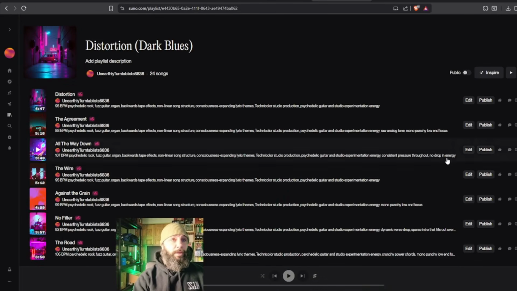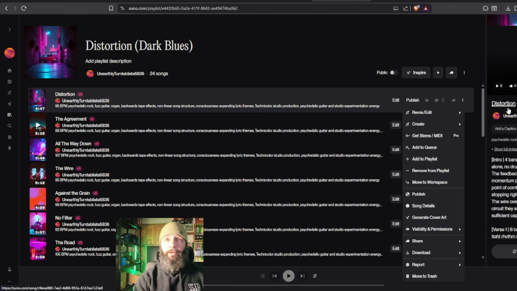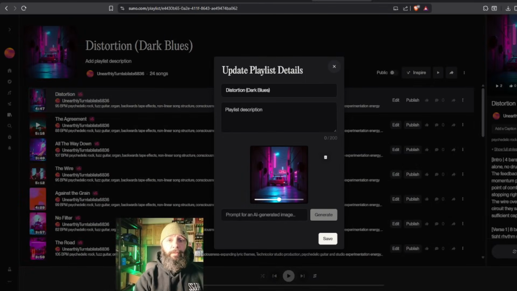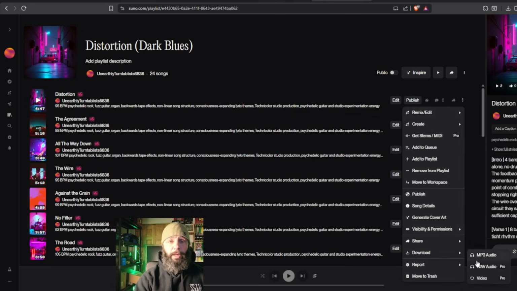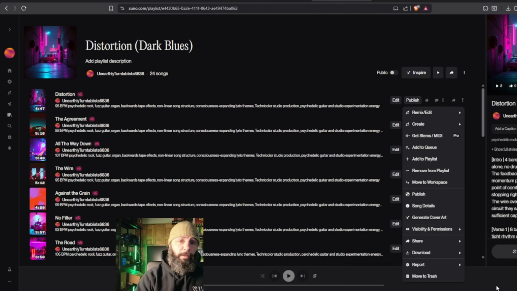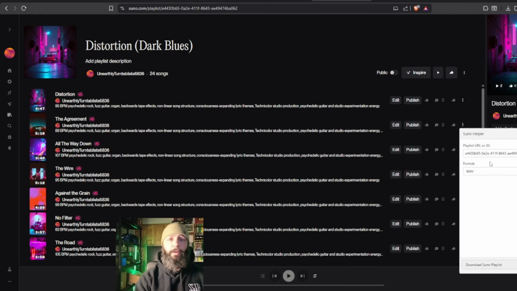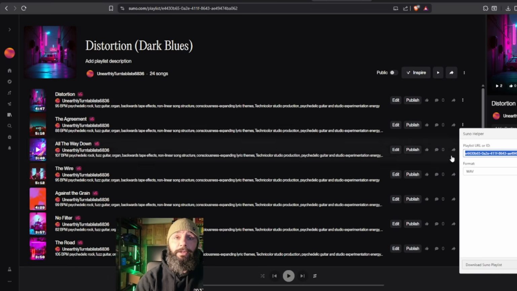Move this over so you can see the tool. Now, I already showed you, but you can download these one at a time, WAV. But I'm going to click the three squares here and download your WAVs and upload those to Distrokid, which I'll show you how to upload here in a bit. But I'm going to use my Suno helper tool. Only available in the school community for anybody asking. This is not one of the free tools. I mean, it's a free tool for school members, but made by a school member, made by a student for school members. But this playlist is going to be here, and we'll download that.